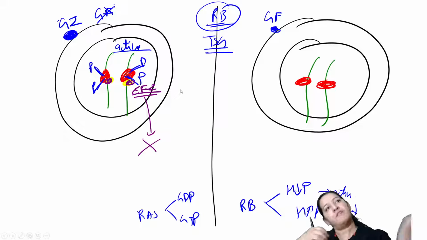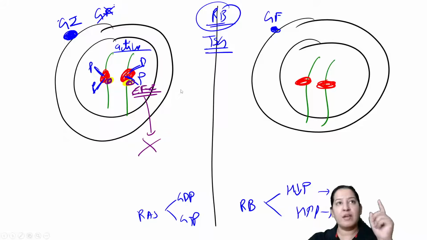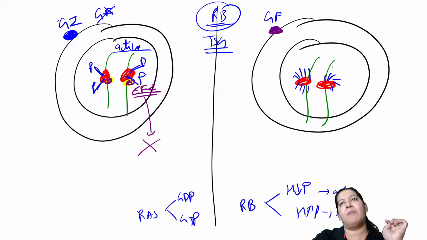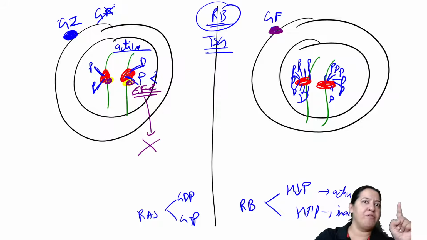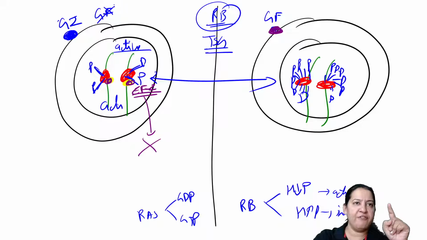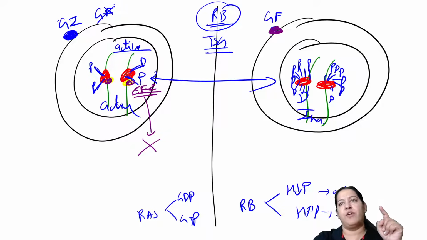Have you got it? What will happen when growth factor is coming? When growth factor is coming, can you see this is growth factor? When growth factor is coming, there is hyperphosphorylation of the retinoblastoma gene. Everywhere it is bound with phosphorus, multiple phosphorus. It becomes hyperphosphorylated. Now compare, it is hypophosphorylated, this is hyperphosphorylated. It is the active form, it is the inactive form. So it becomes inactive now.